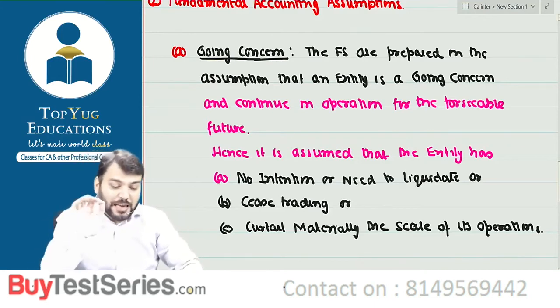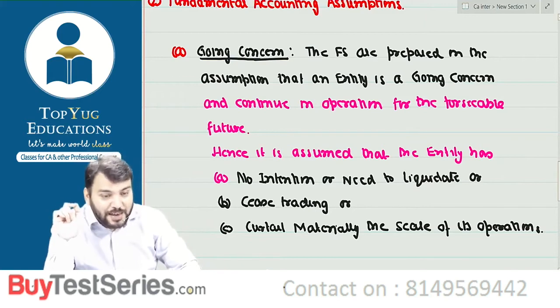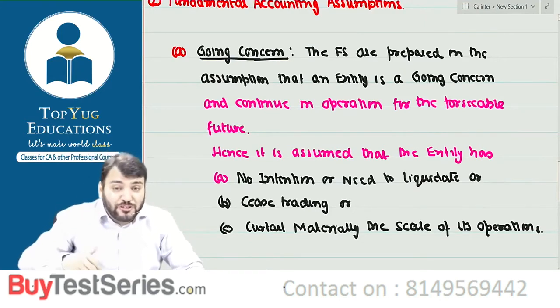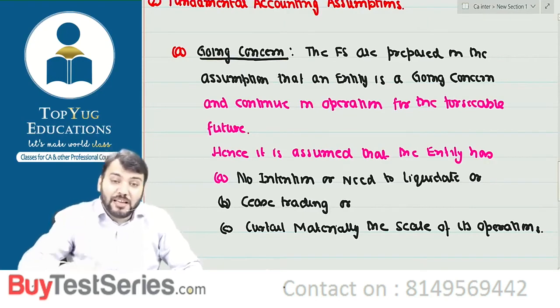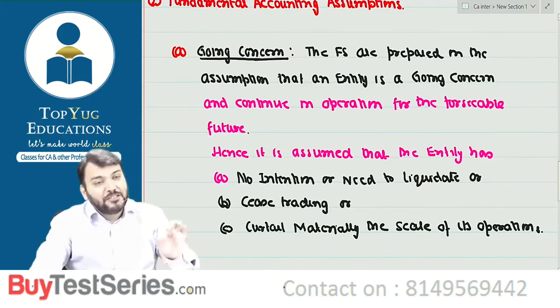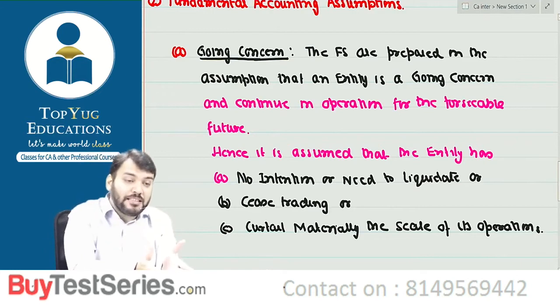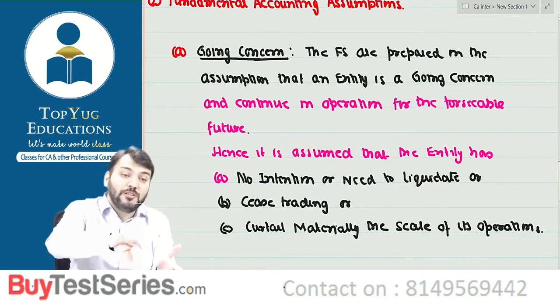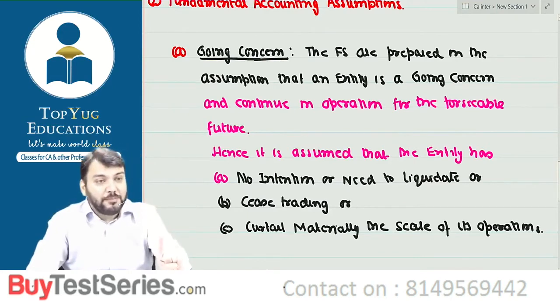Don't smile too much. Do you understand my point? Have you understood this point? So there are certain points which we should not disclose every time because these are fundamental. And now you are disclosing that financial statements are prepared on this basis every year. So this is a wastage of time. So fundamental accounting assumptions are assumed to be applied even though not disclosed. Even though not disclosed. Understood what I am saying?